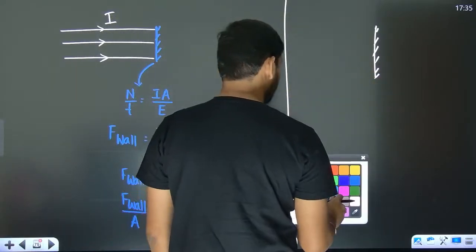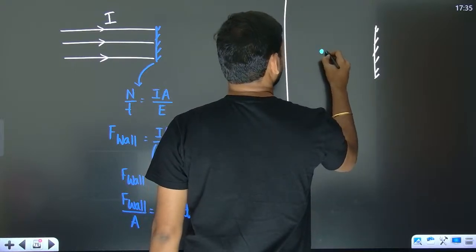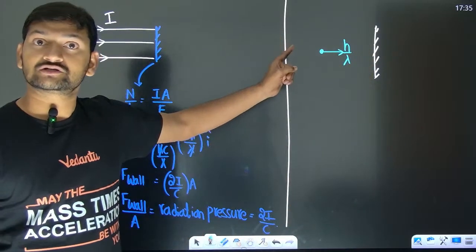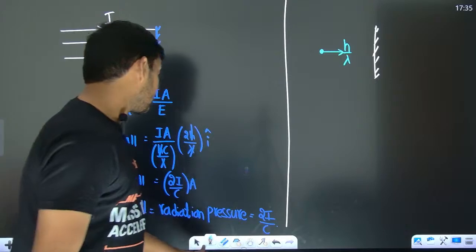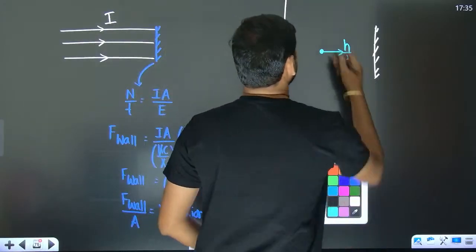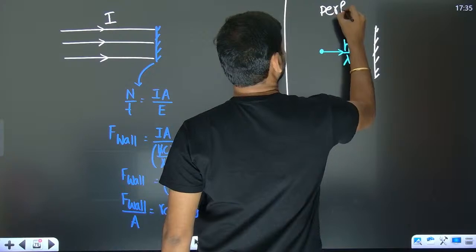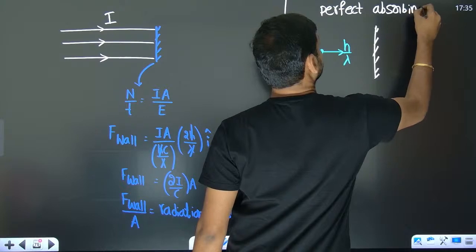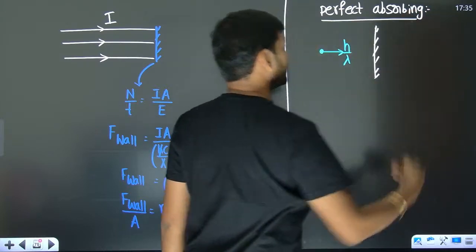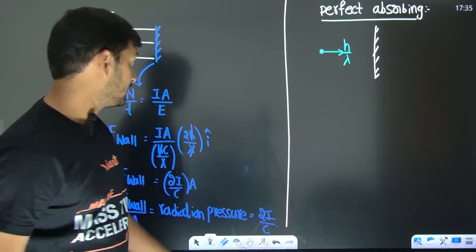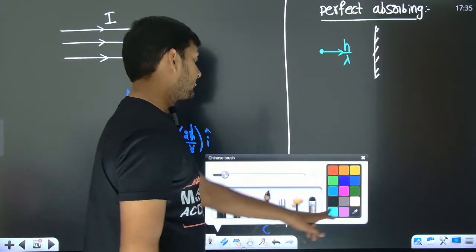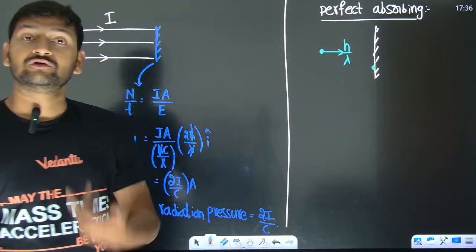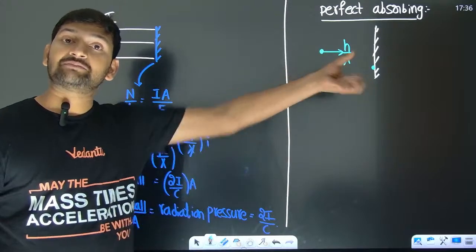Look, we have a photon of momentum h by lambda. It strikes, but it is not going to get reflected, because we are talking about a perfect absorbing surface. So in that case, after striking, the photon will come to rest, because it is absorbed by the wall.